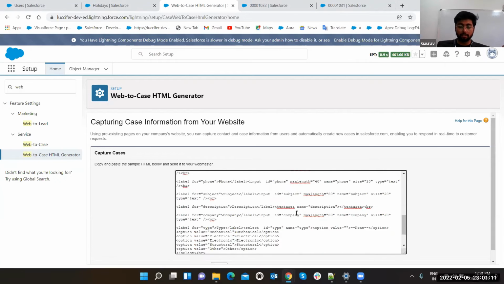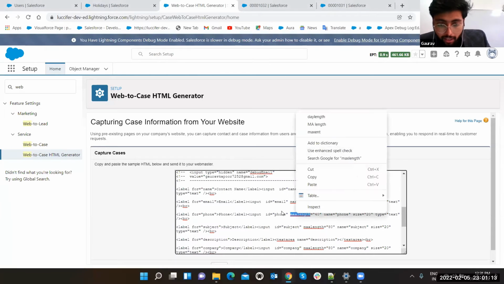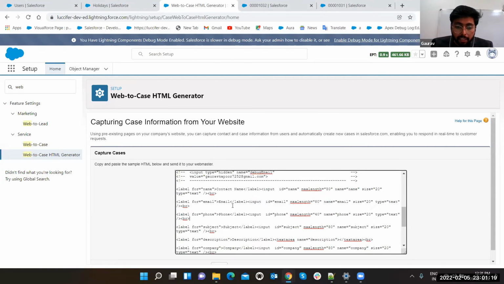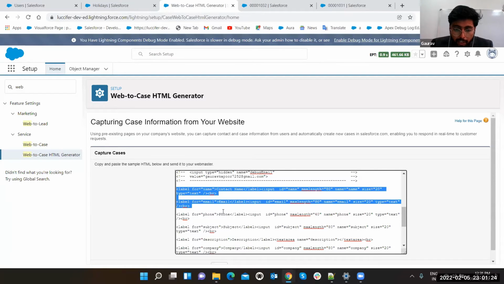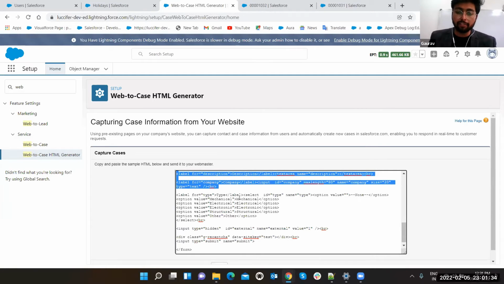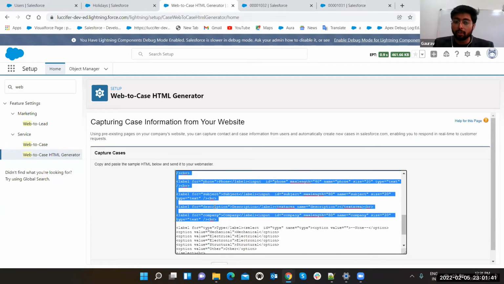See, it is having all the stuff, and if you read it carefully, in the starting it is having a note and script and every stuff. But if you read it carefully, if you are a developer, you will get to know they are not creating anything much more than just a label and input. That's it. So just think what web to case is doing behind it. A developer can think this. Web to case is doing nothing. We are just sending the names of the fields, and they are iterating that name of the fields to create label and input according to the number of fields you have selected.